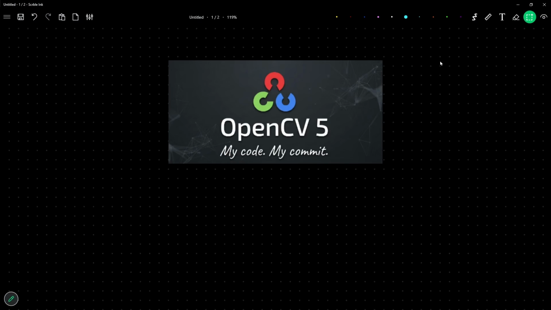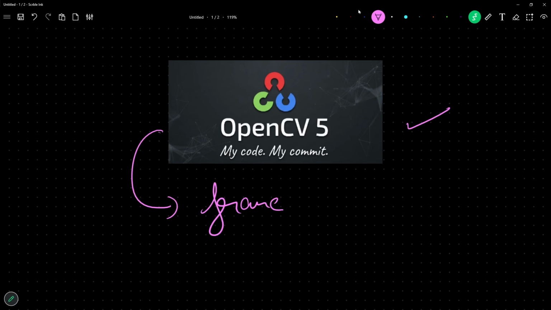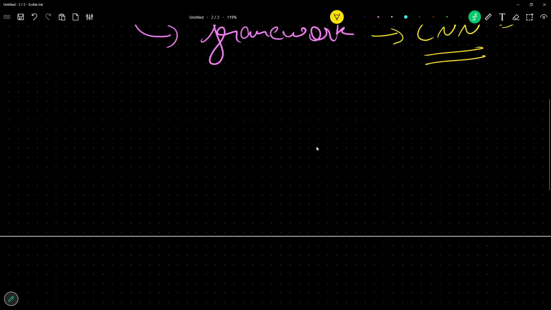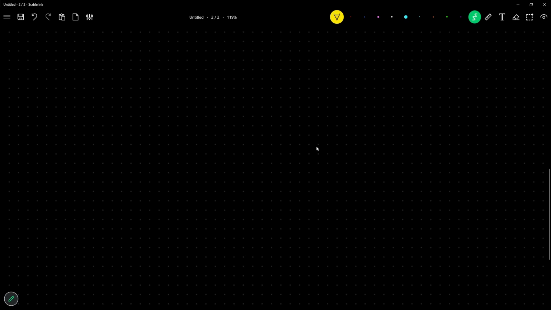Welcome to this particular class, and what we are going to study today is OpenCV 5. What is OpenCV 5? OpenCV 5 is the fifth revolution in the OpenCV industry. What is OpenCV? First of all, it is a framework. OpenCV is an amazing framework for your computer vision tasks, for processing computer vision models. This is the bottom line of OpenCV. If you don't know what OpenCV is, I'm just going to talk about it for one more minute.